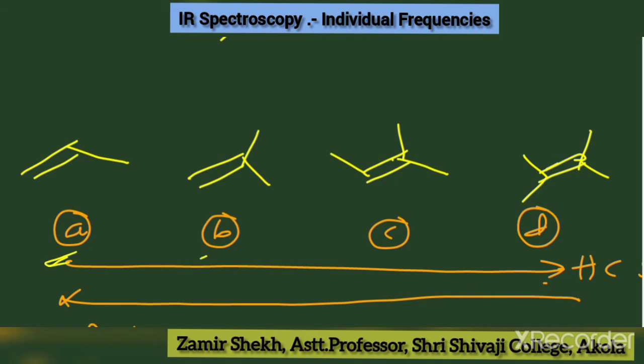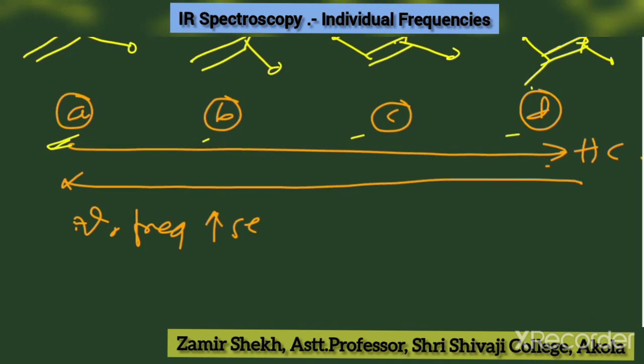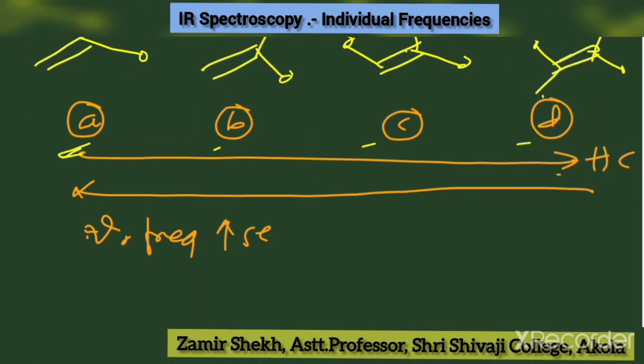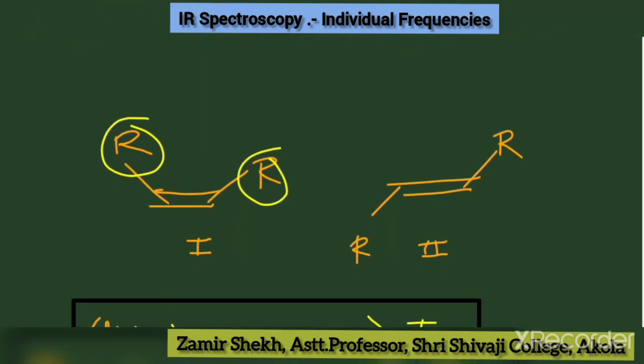Here this is A, B, C and D. In case of A, likewise in case of B there are two substitutions, in case of C there are three, and in case of D there are four. Now if we compare from A to D, there are more methyl groups. If more methyl groups are there, more hyperconjugated structures appear, and that decreases the bond strength. So the vibration frequency will decrease. So hyperconjugation decreases the vibration frequency. So that's why the order should be A is more than B, then C, then D. Okay. Let's move to another example here.